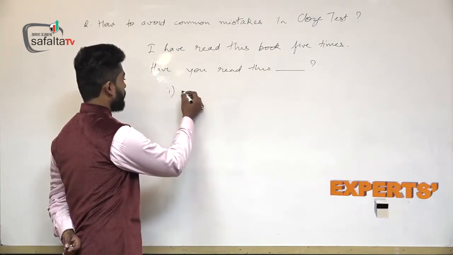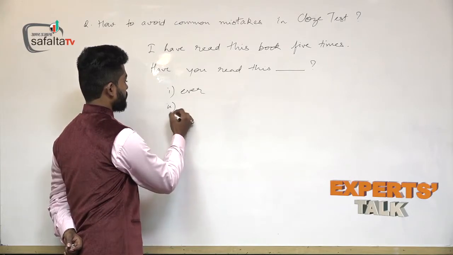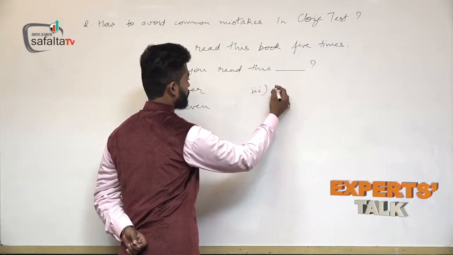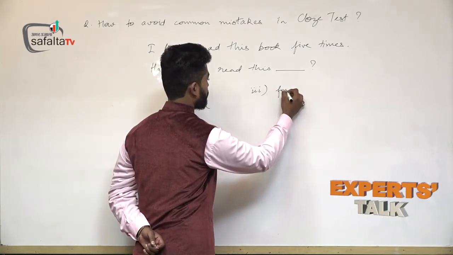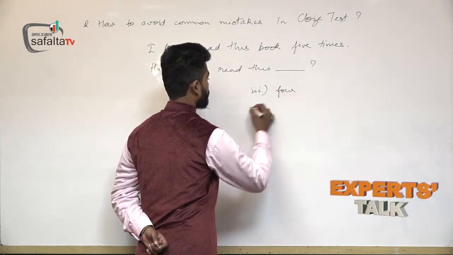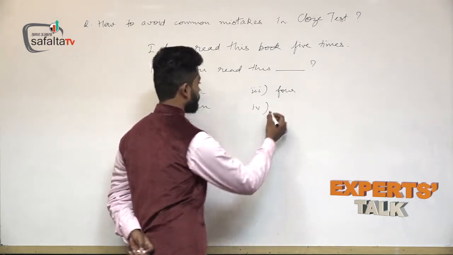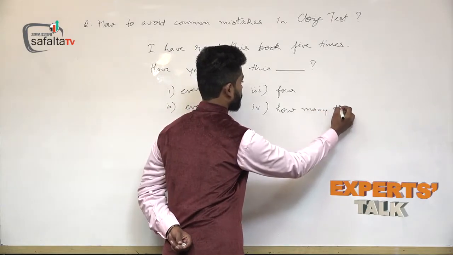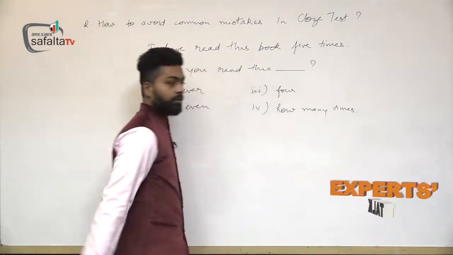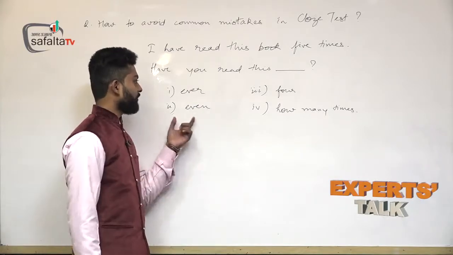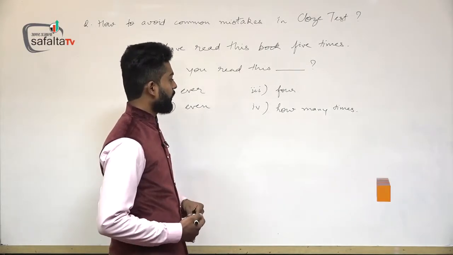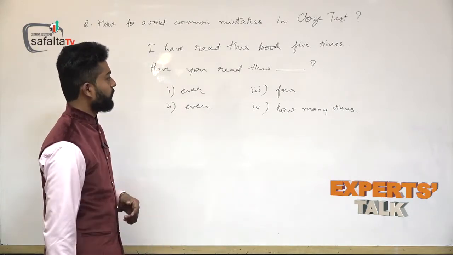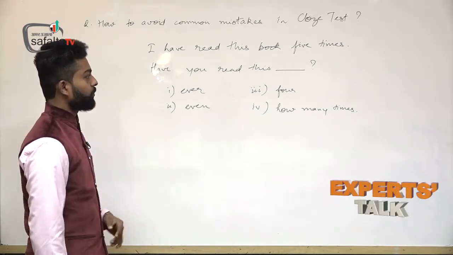And there are options given. The first option is ever, the second is even, the third one is for, and the fourth one is how many times. So, when you are going to read this, please concentrate on both the lines.